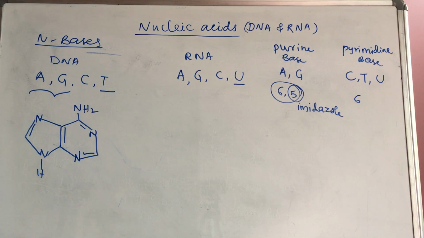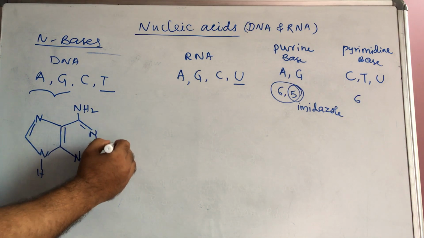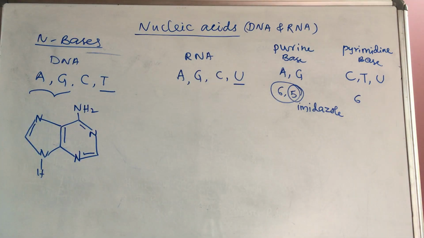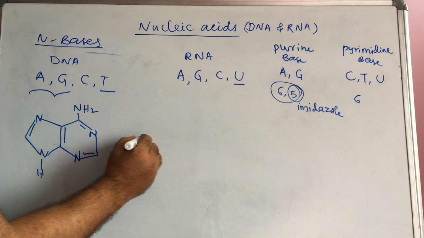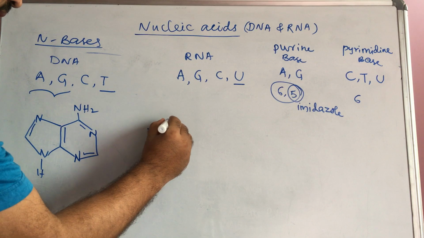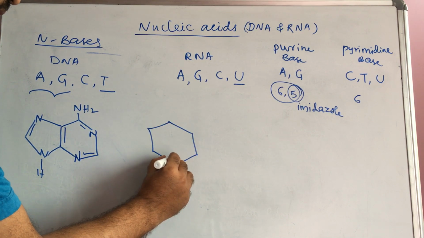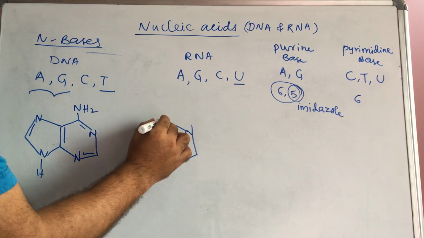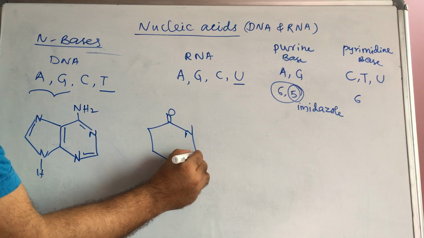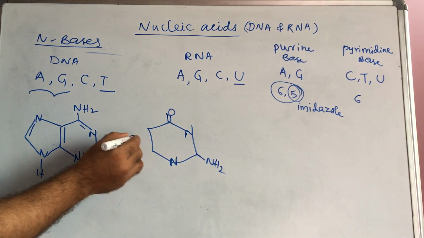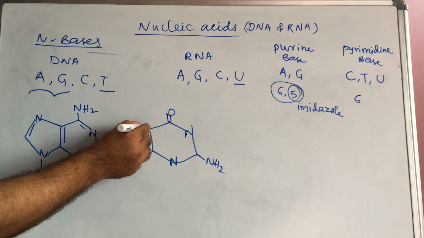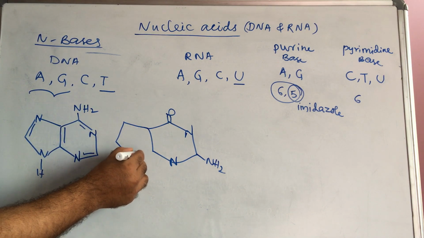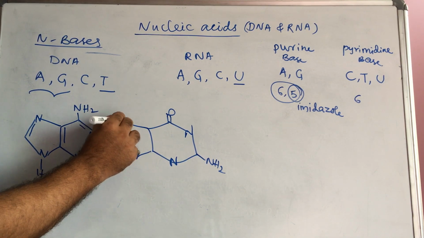Next, guanine. Guanine is also a purine base. So write it like this, same as a benzene. Then here nitrogen, here also nitrogen, here a double bond O, here NH2, and here will be the imidazole group like this. Here also nitrogen.